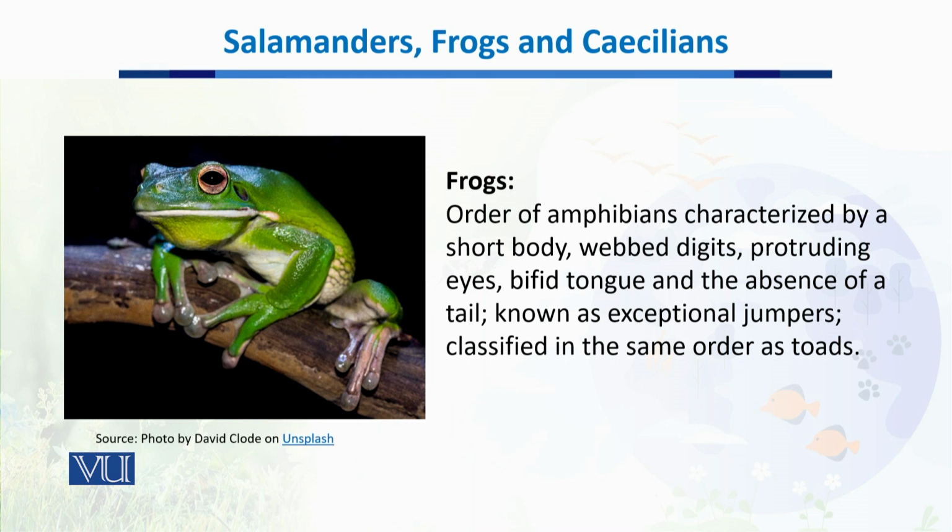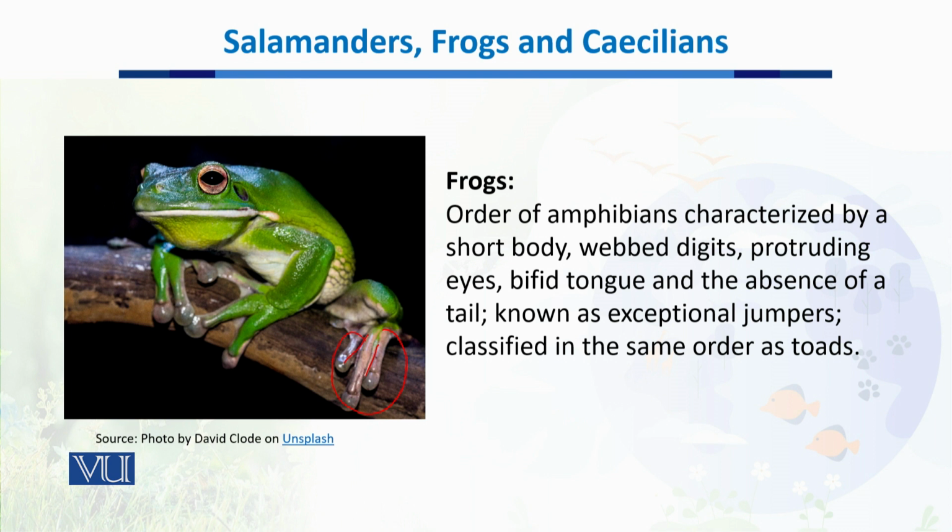Number one is frogs. This order of amphibians is characterized by a short body and webbed digits. You can see their digits are webbed. As you can see here, there is a web in between their digits. Then their eyes are bulging or protruding outside, and they have a bifid tongue which helps them capture their prey, especially the bugs which fly around them.